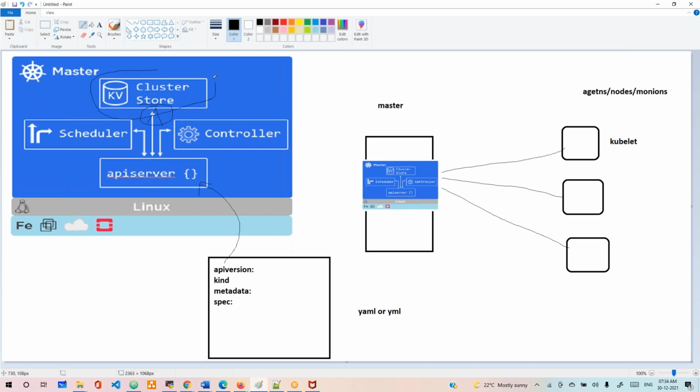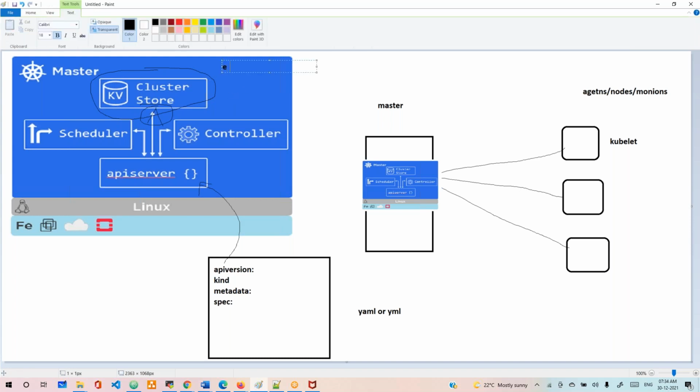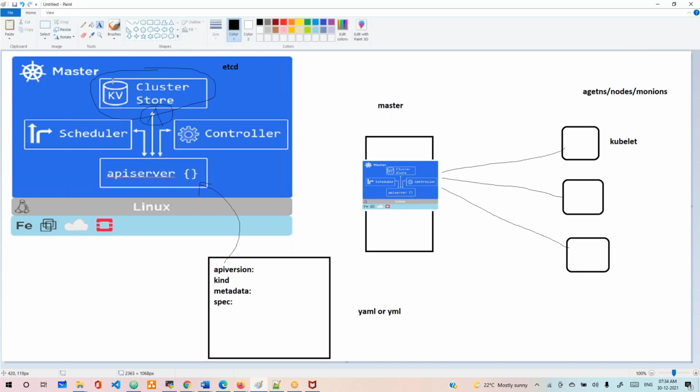Cluster store is one kind of database. It's a key value pair database, and the database we are using is etcd. Etcd is a key value database store. The key value pair data store that we are using is the cluster store.